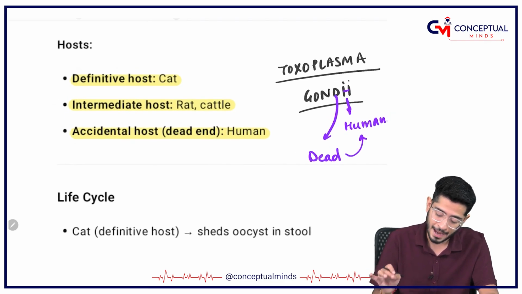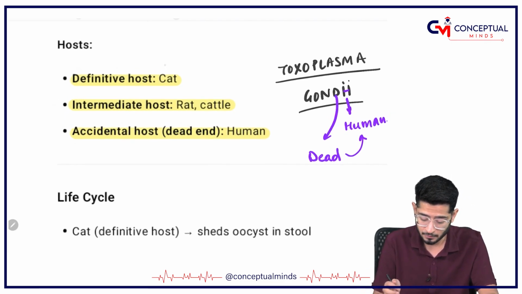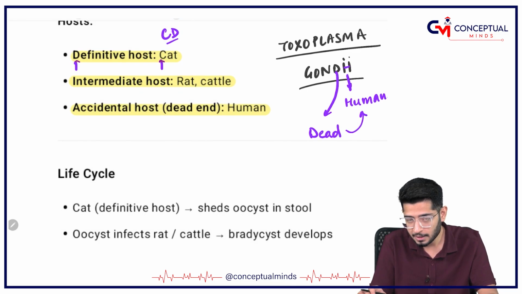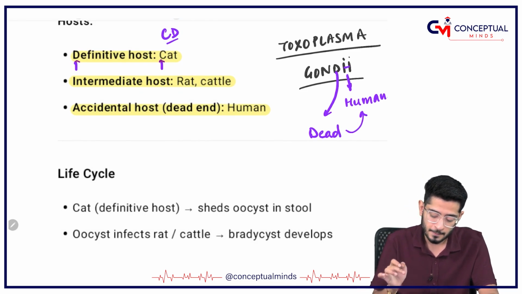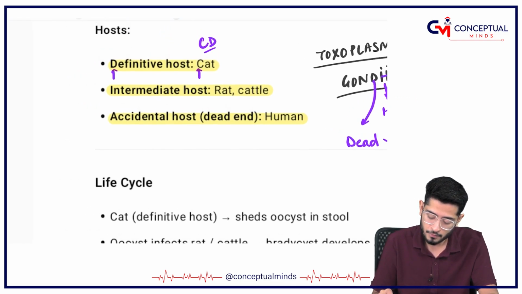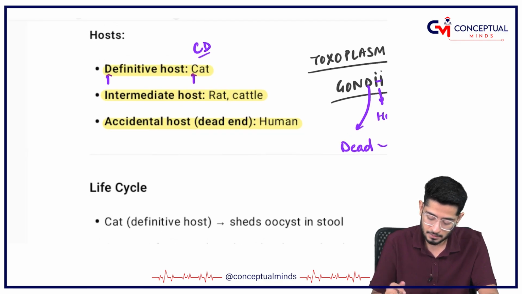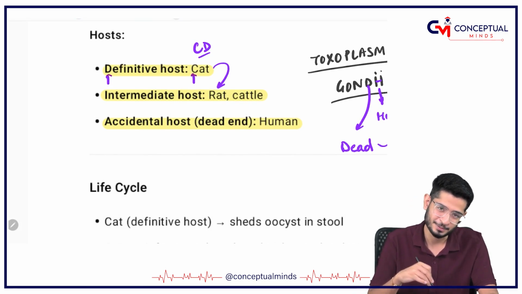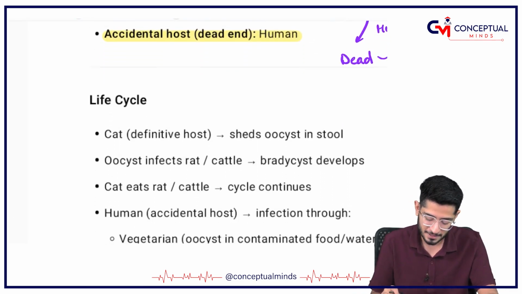And coming to the cat, who is the definitive host, you know that C and D come very close. Coming to the intermediate host, please remember that the intermediate host of Toxoplasma is obviously the one the cat is going to feed upon, that's the rat. So the rat goes to the cat, so the intermediate host is going to be the rat.